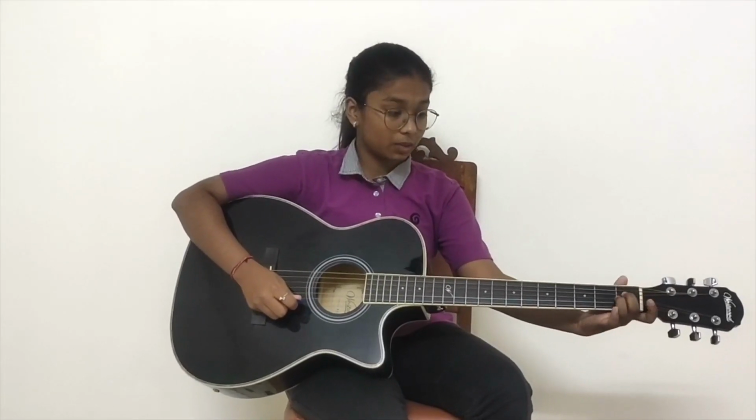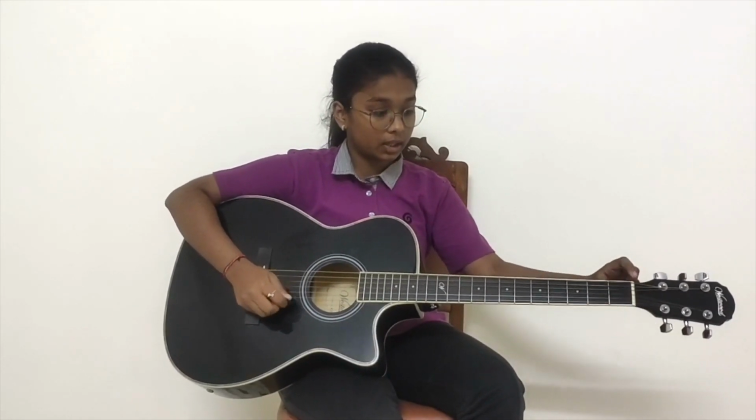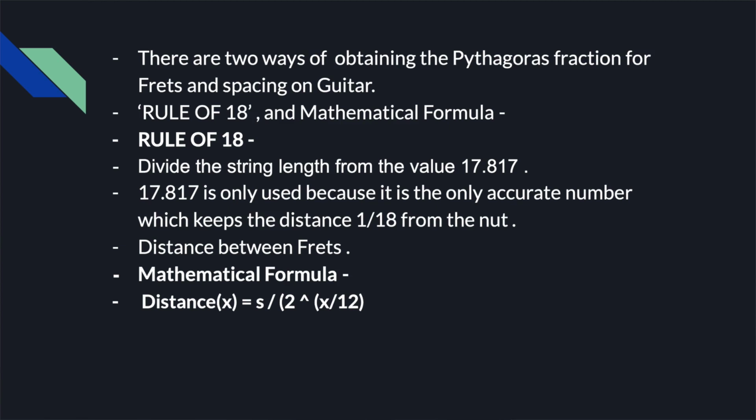In this method, we have to divide the string length, which is from the nut till the bridge, by 17.817. So some of you might want to know why only 17.817. 17.817 is one of the most accurate numbers till now, which divides the string in the ratios of 1/18.